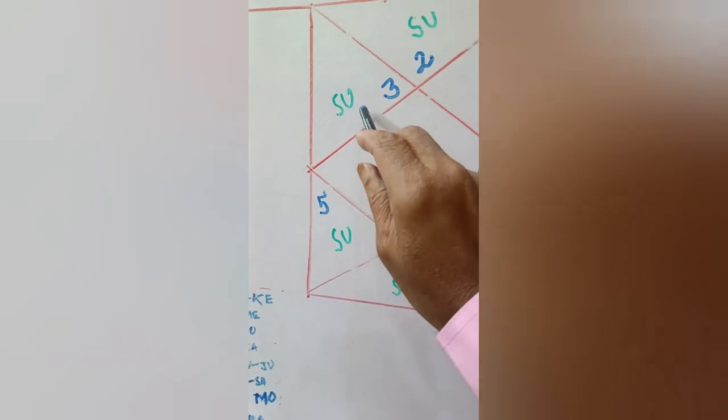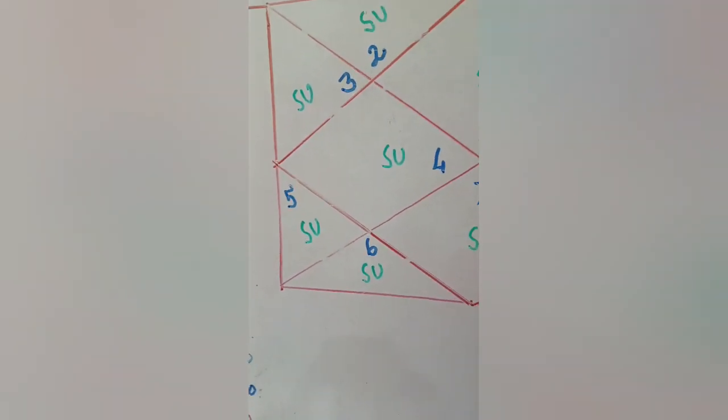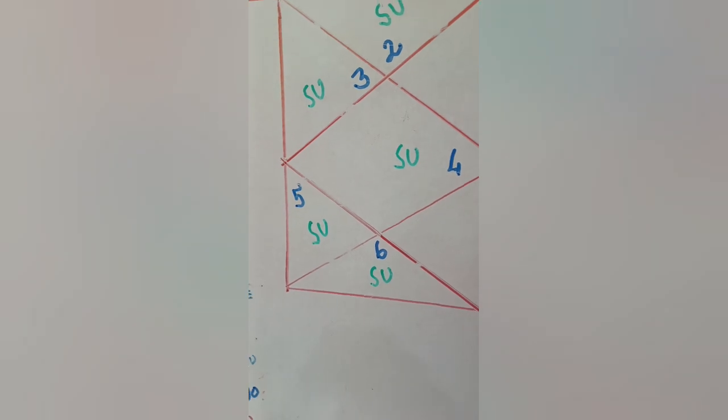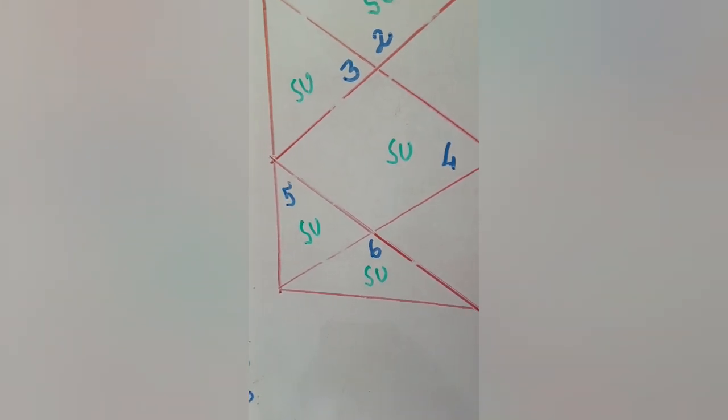Now the sun coming to the third house is very important. First, it is an Upachaya Bhav. In an Upachaya Bhav, a malefic or cruel planet gives good results.